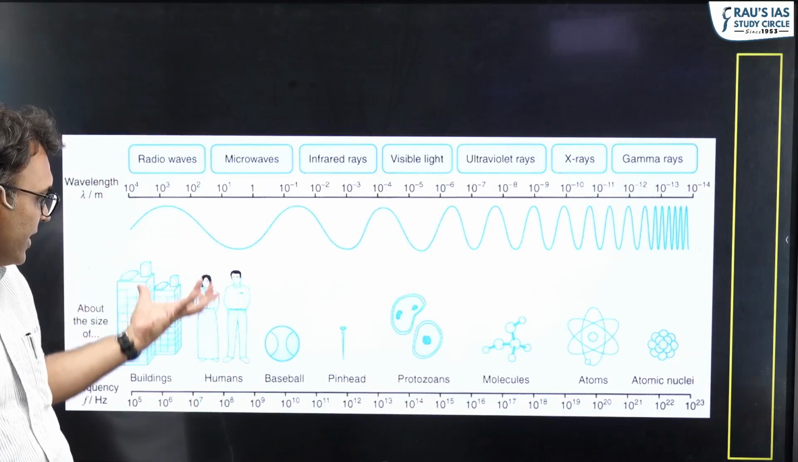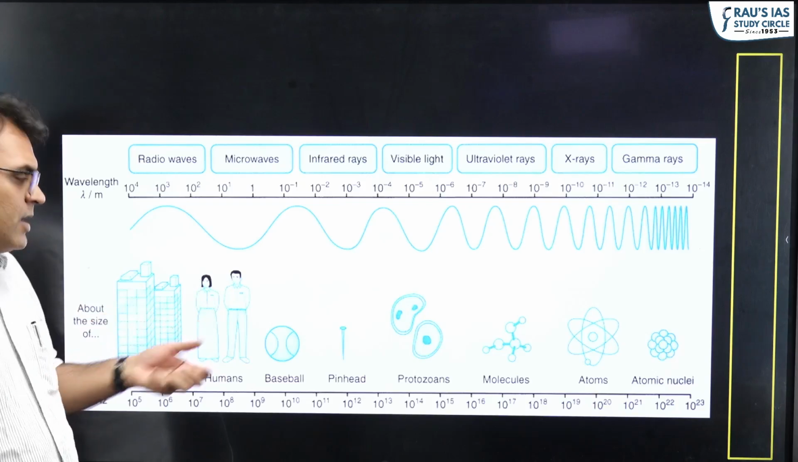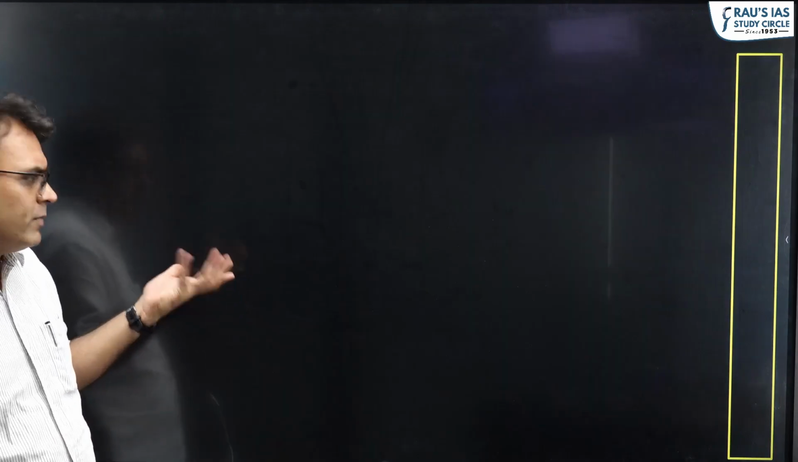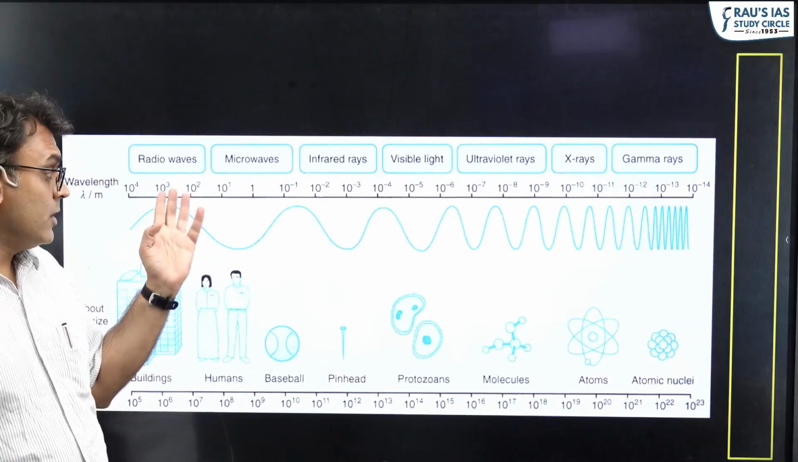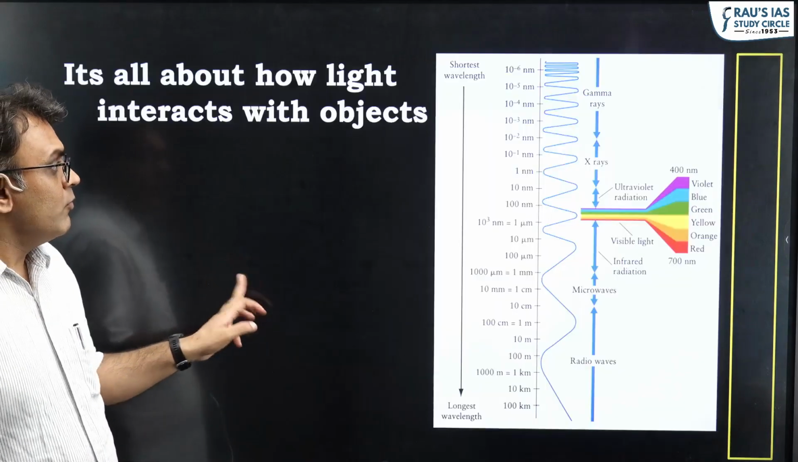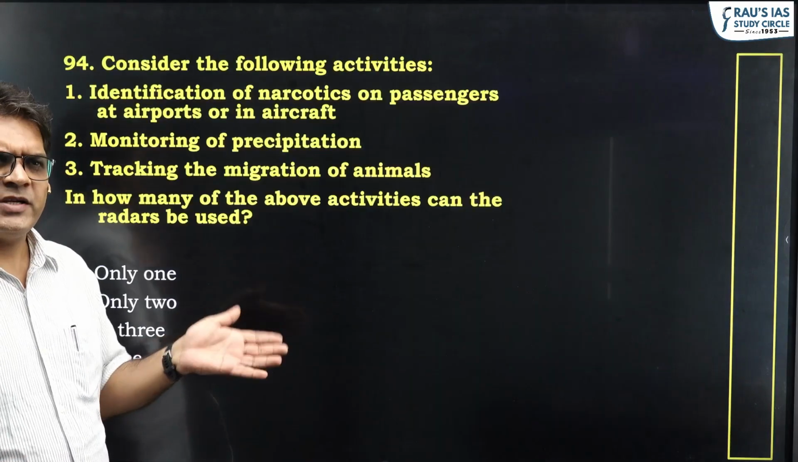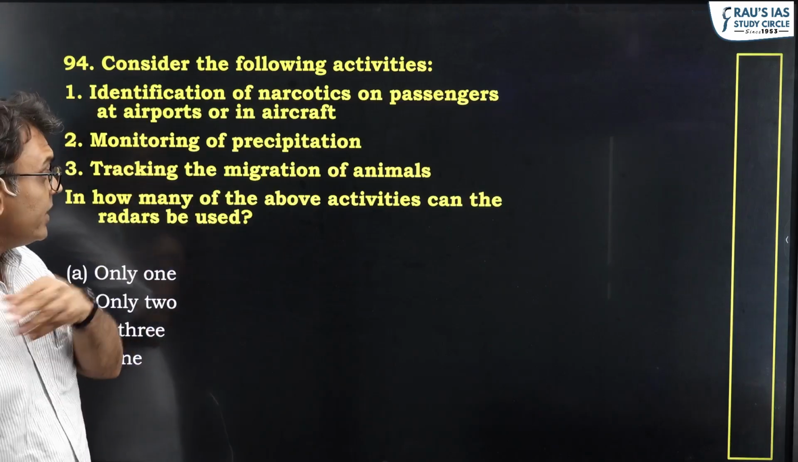You see, these are the radio waves. Comparable objects in real life that you experience are given here. So the size of a human is also comparable to the wavelength of a radio wave. And that is why you can use it to track the movement of large objects and also animals. That's number one. Monitoring of precipitation.